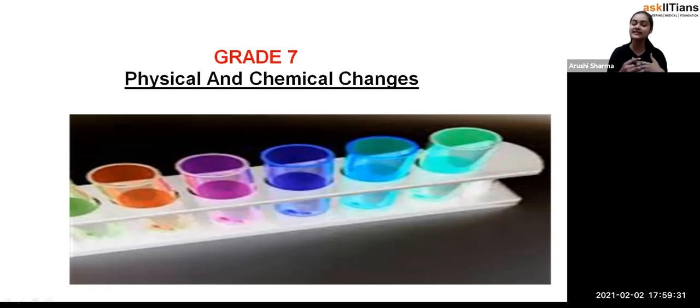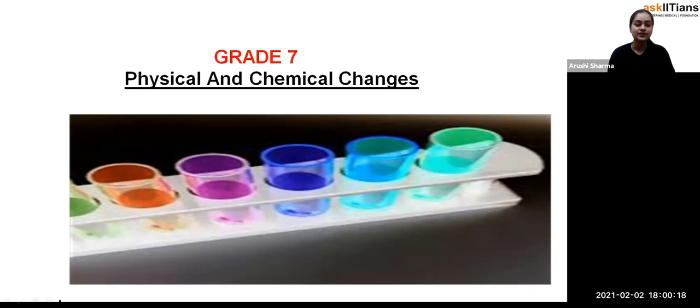So, students, you can see that changes are always going on around us. For example, now I'm in front of you, and I'm using my hand while teaching you something. Right now my hands are here, and if I put my hands down, that is also a kind of change. If my pen is here and I move it here and there, it is also a kind of change. So many changes are going on around us, and today we are going to see which changes are chemical changes and which are physical changes. It will be an interesting thing for you, so just watch this session with great attention. And now we are starting this chapter.